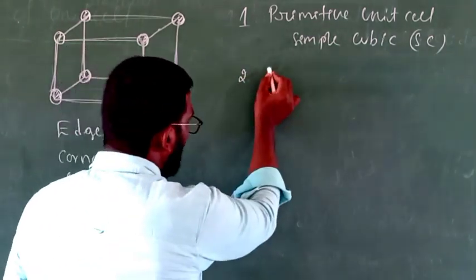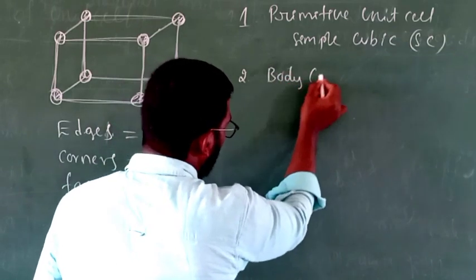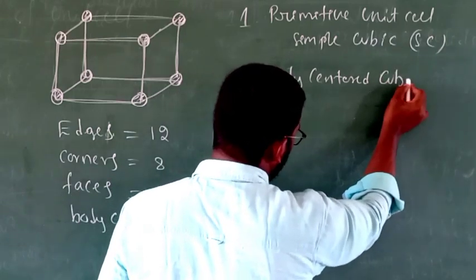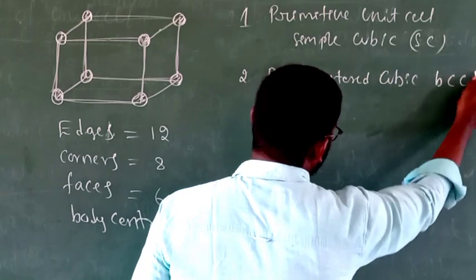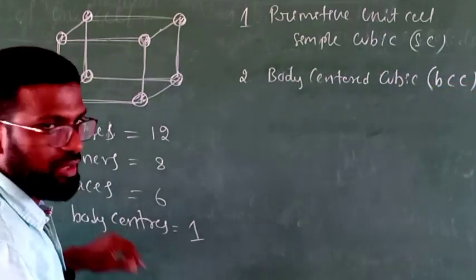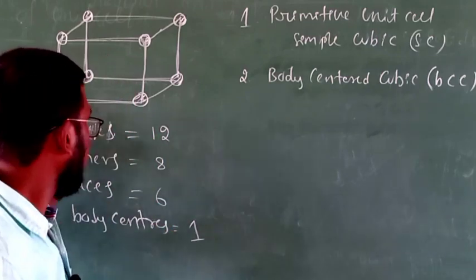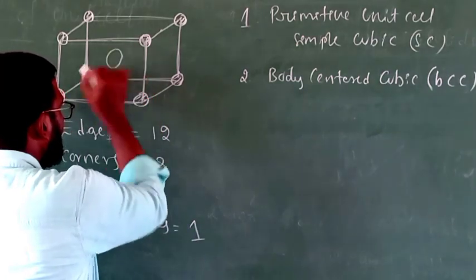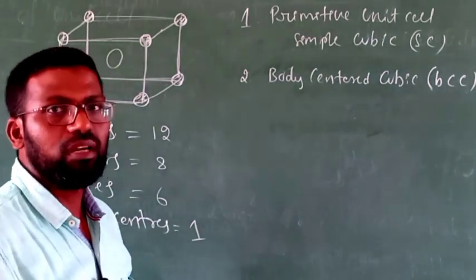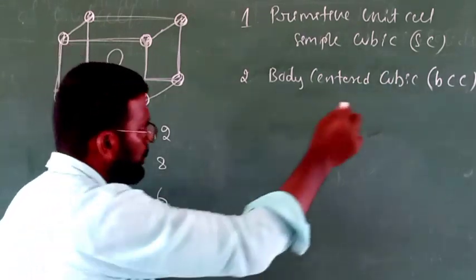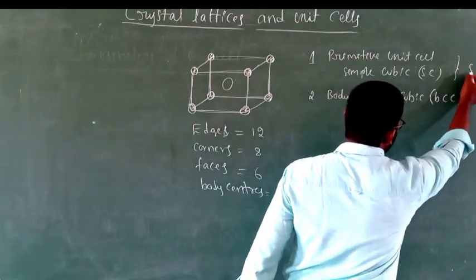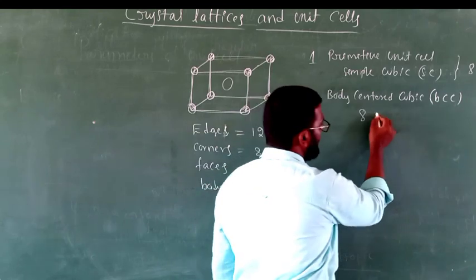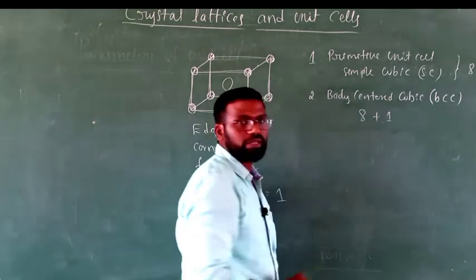Next, number 2, body centered unit cell or body centered cubic. This is called BCC. Very simple. Body centered cubic also has 8 particles at 8 corners. In addition to that, one particle will be inside, at the center of the body. That means a total of 9 particles. Simple cubic has how many particles? 8 particles at 8 corners.